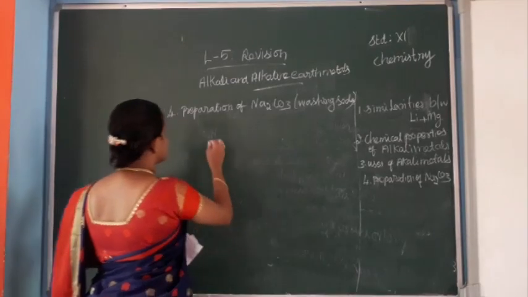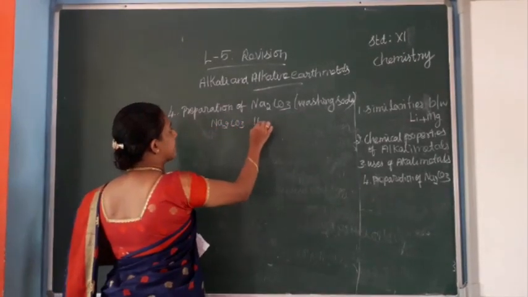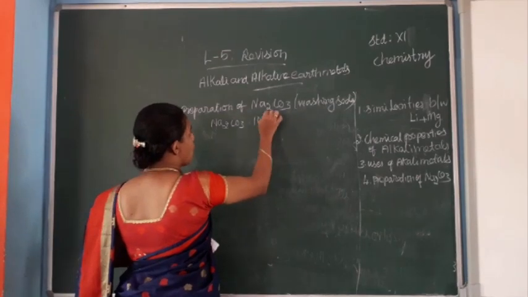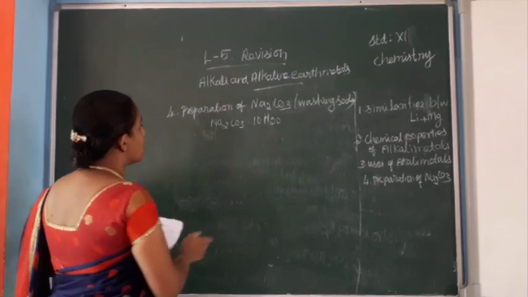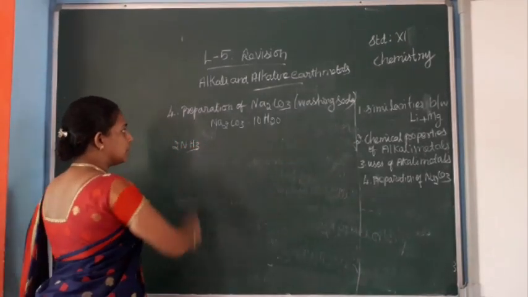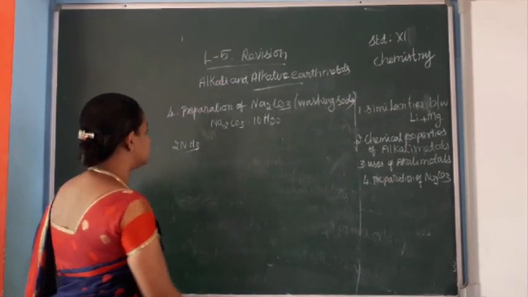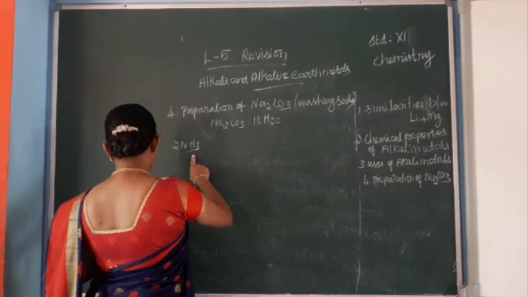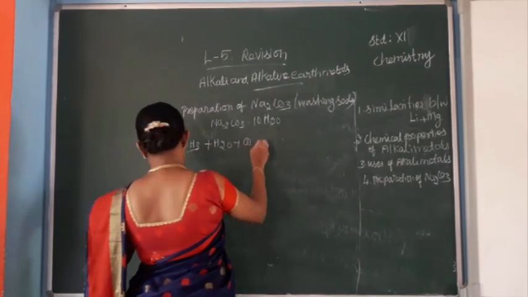Washing soda is Na2CO3·10H2O. Now the preparation of washing soda. The synthesis of washing soda: react ammonia, water, and carbon dioxide.